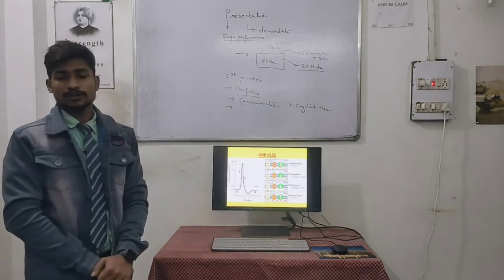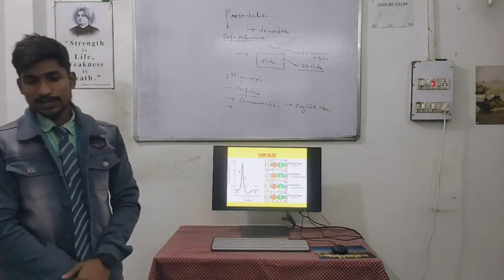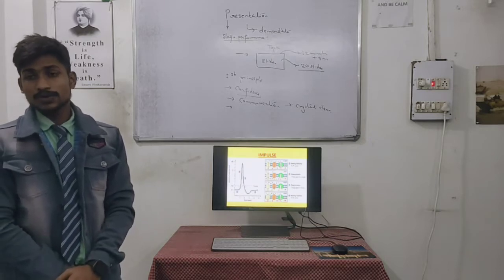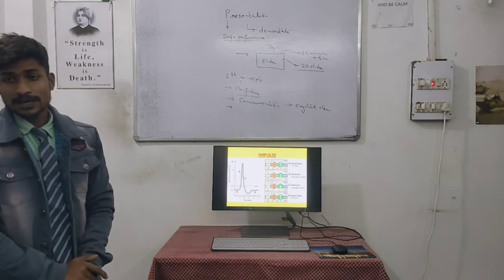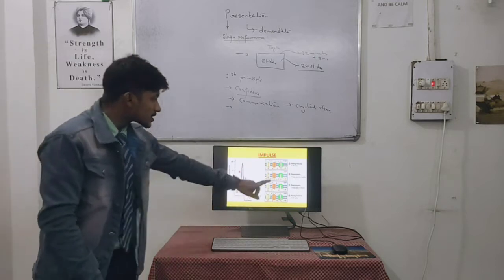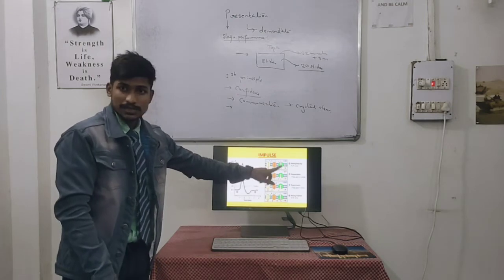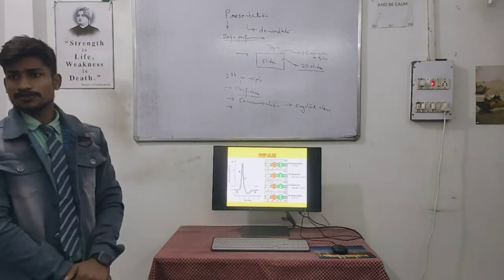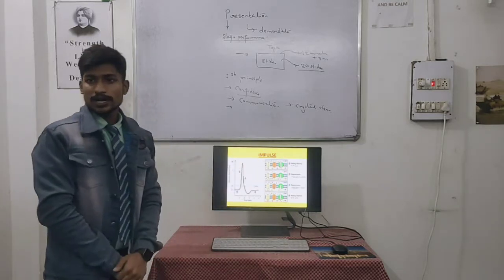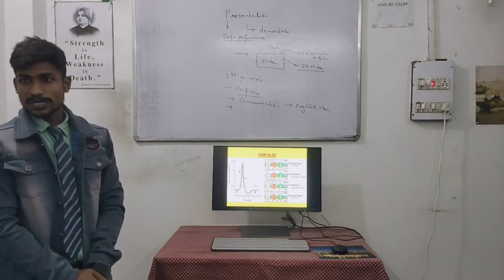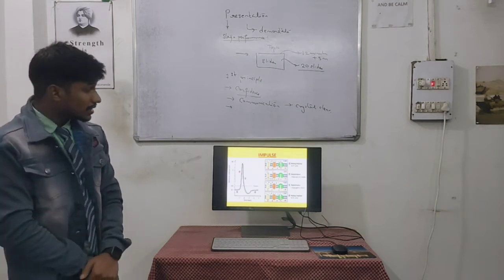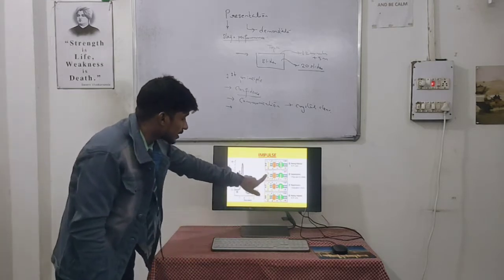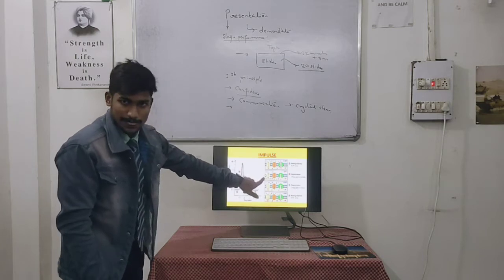For example, we have heard the example that when a mosquito bites you, you don't see the site where it has bitten you, but you quickly respond to that particular site. This process occurs from this state to this state. In this normal state we don't have any kind of stimulus, but when we move to the depolarization state, due to a stimulus we have certain changes, and here is the main site where we can say the impulse is generated.